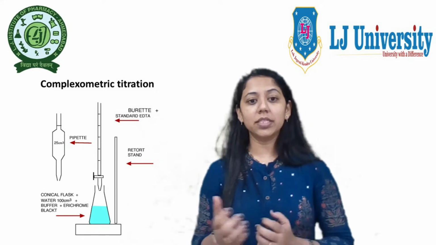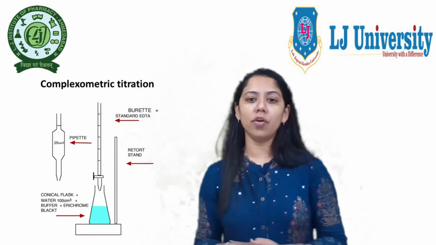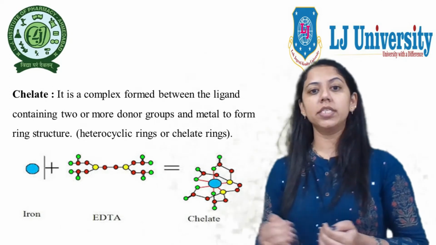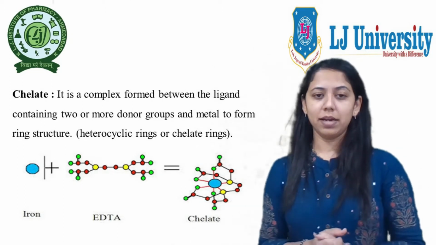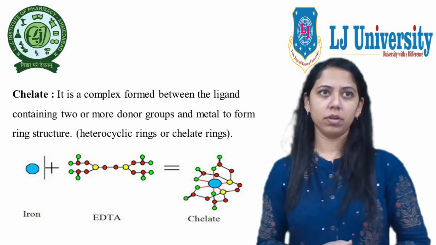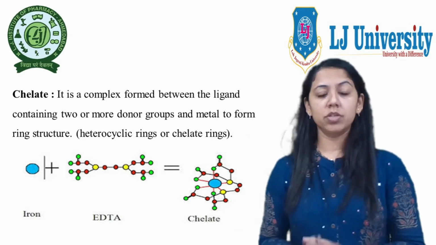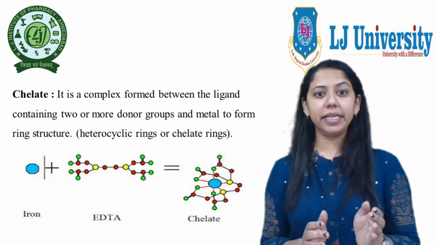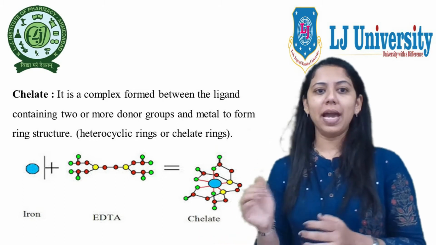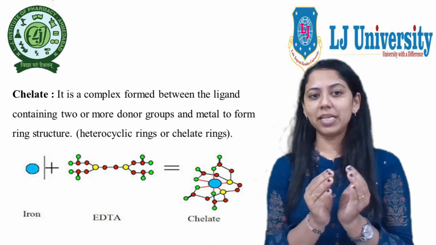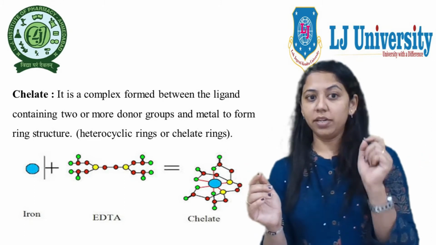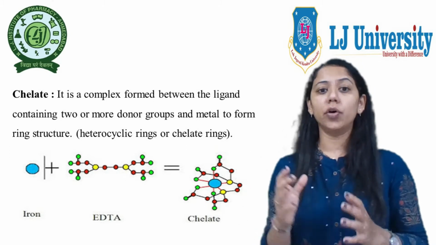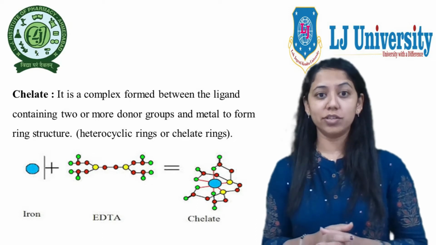So let us have a discussion over different varieties of ligands. But before discussing in detail the ligand characteristics, let us go through some terminology. That means, what is a chelate? A chelate is a complex which is formed between a ligand containing two or more donor groups and a metal. That means it's a simple complex between ligand and metal, but one in which the ligand has two or more donor groups and forms a ring structure. That is known as a chelate.